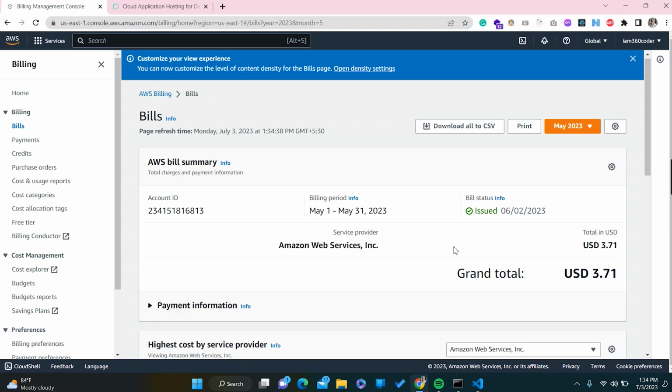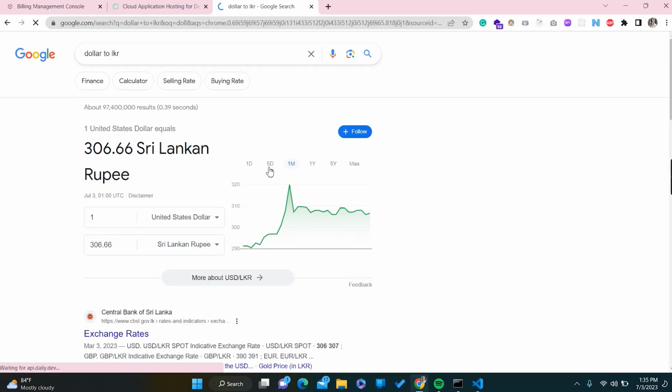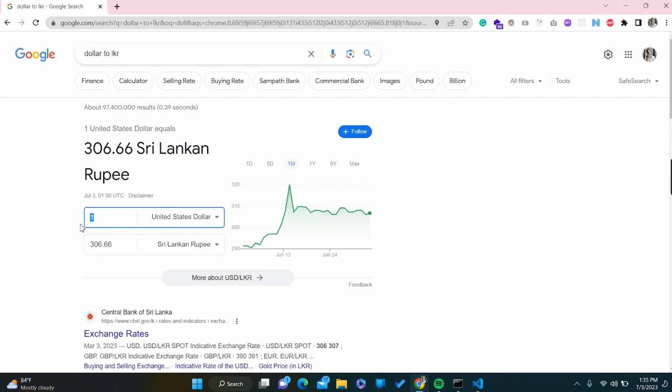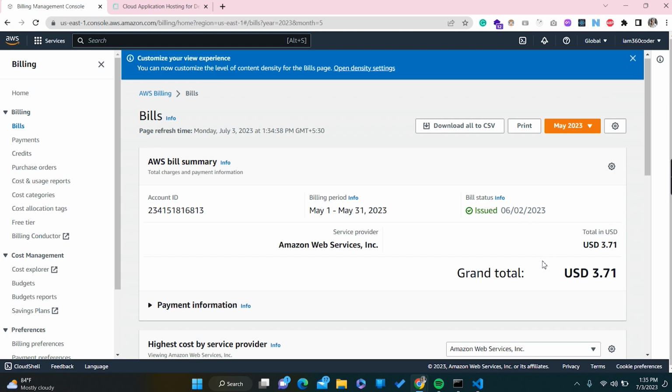I feel like at the very first time this is okay, because we are using this cloud for the first time and getting experience. That's the reason I feel this $3.71 is okay. In Sri Lankan rupees, that means 1137 rupees. So I feel this is okay.